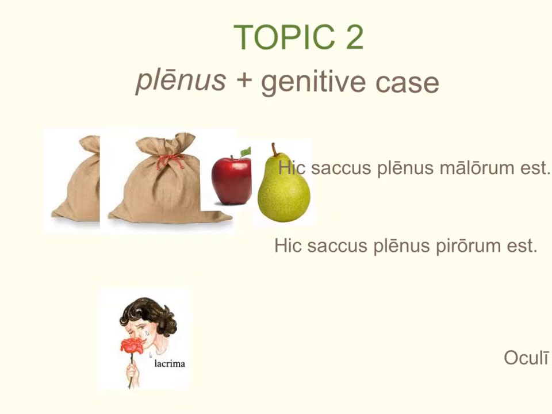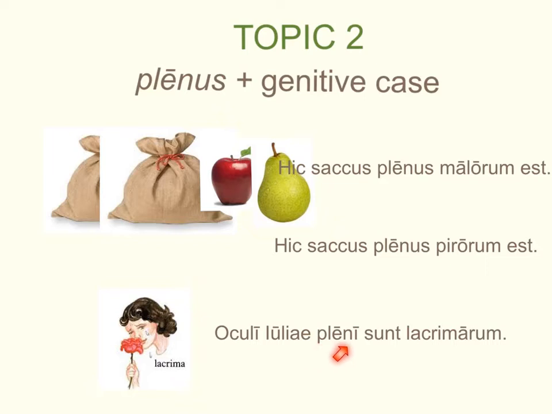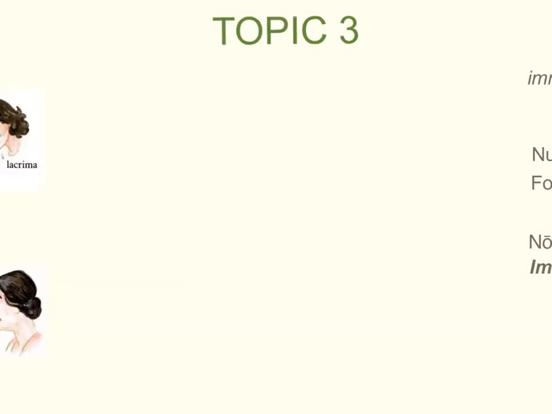So in this case, Julia, we're talking now about the eyes of Julia. So not a saccus or an oculus, but oculi. And you'll notice that the adjective plēnus has changed to plēni now because we're matching it with oculi. So we have oculi Juliae plēni sunt of what? Of tears. Lacrimarum. Oculi Juliae plēni sunt lacrimarum. That's how the idea of plēnus plus the genitive case works in Latin.